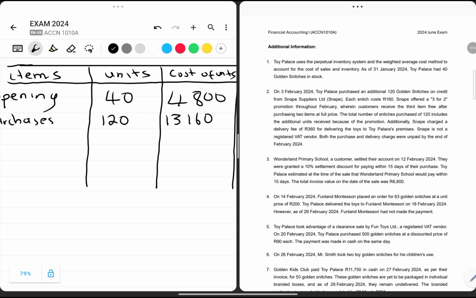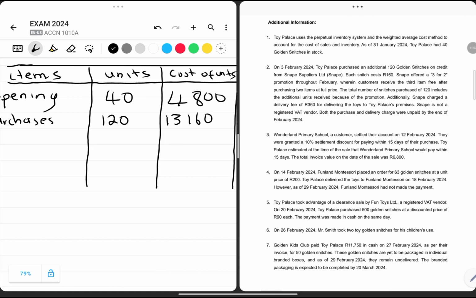They were granted a 10% settlement discount for paying within 15 days of their purchase. Toy Palace estimated at the time of the sale that Wonderland Primary would pay within 15 days. So this kind of transaction is a customer settling the account. Therefore, there is no effect on the cost of sales because no actual sale occurred at this point, and there is no effect on the inventory we have on hand.